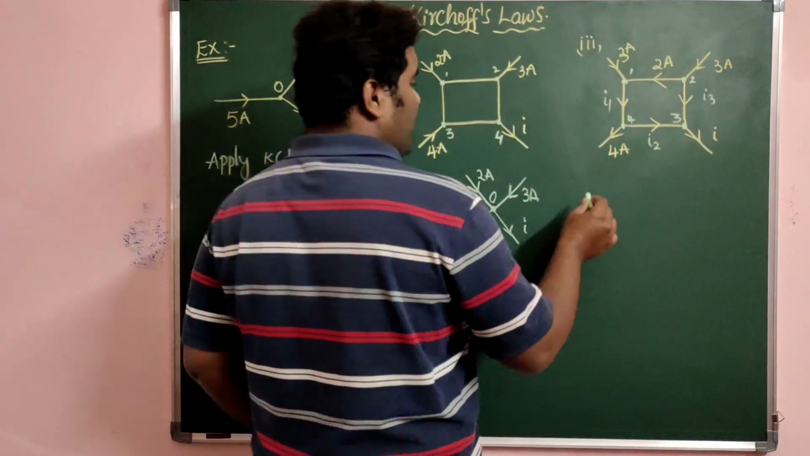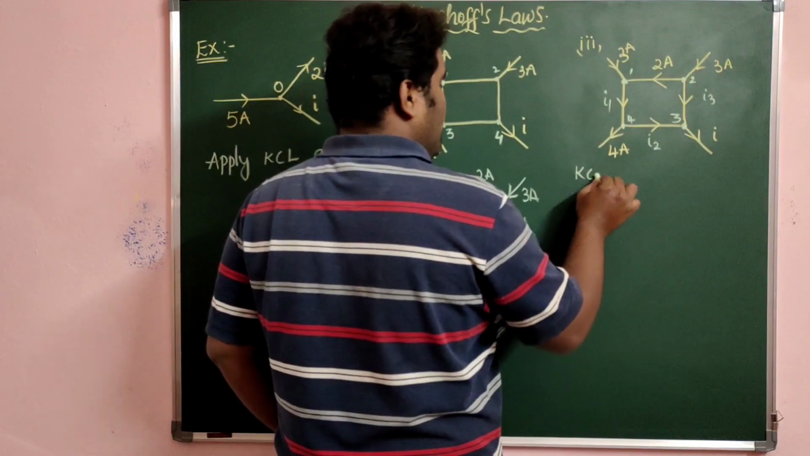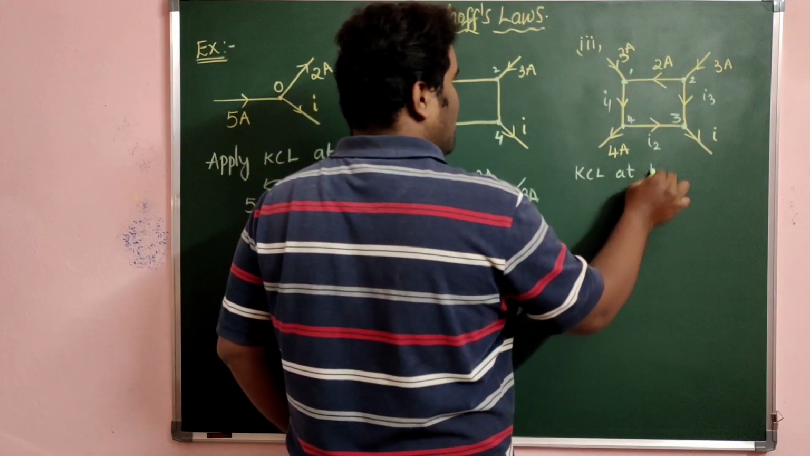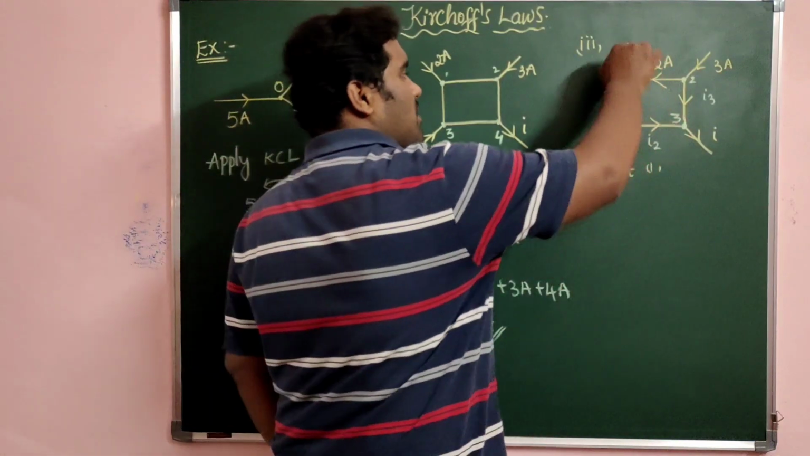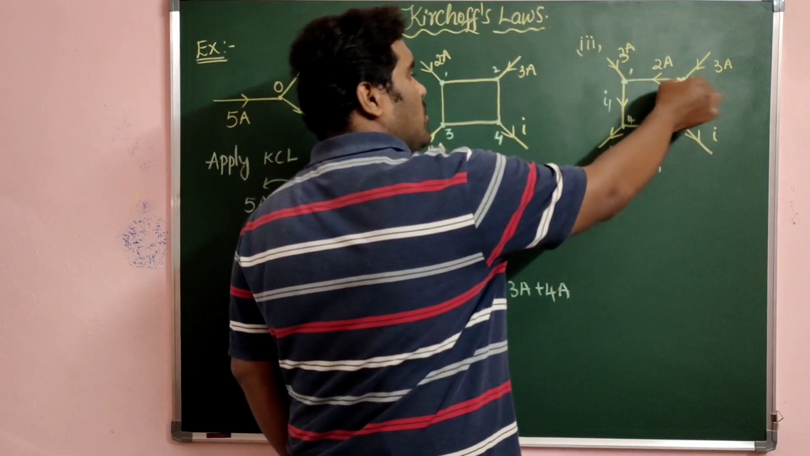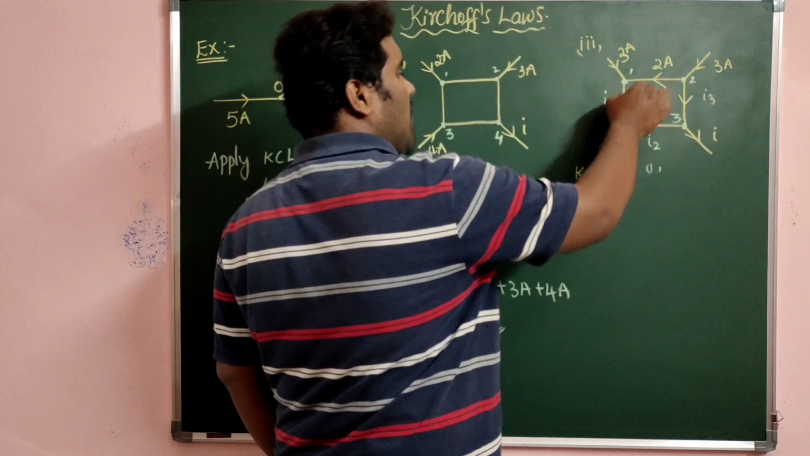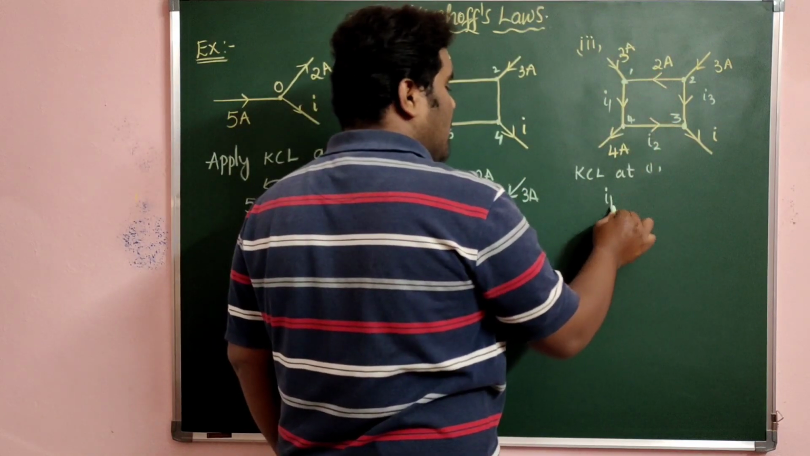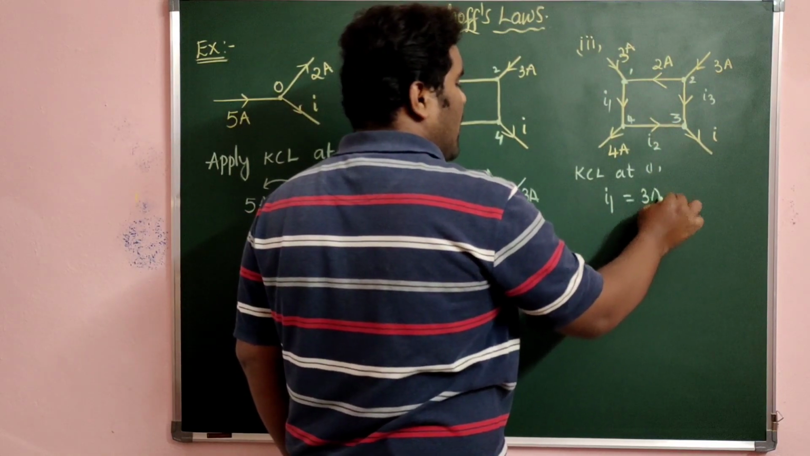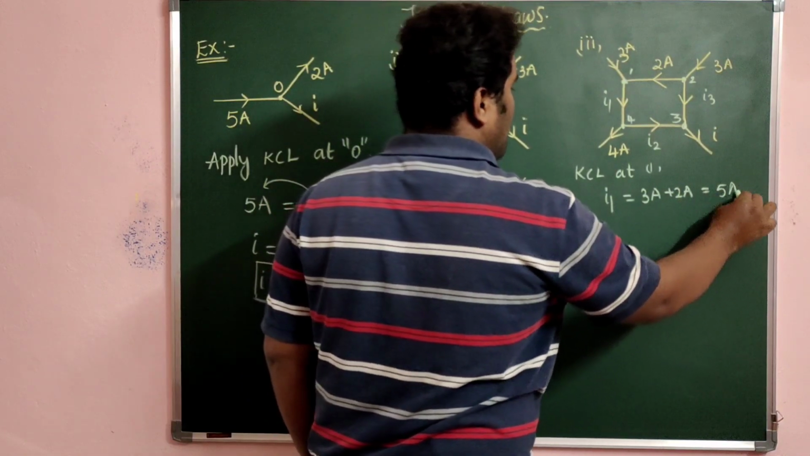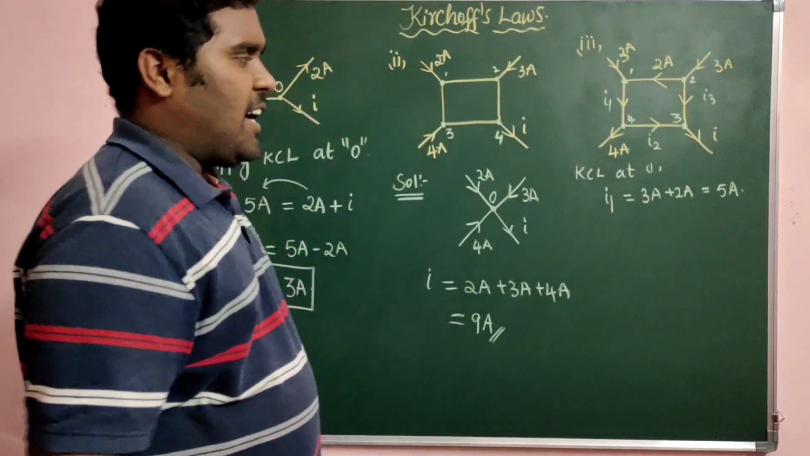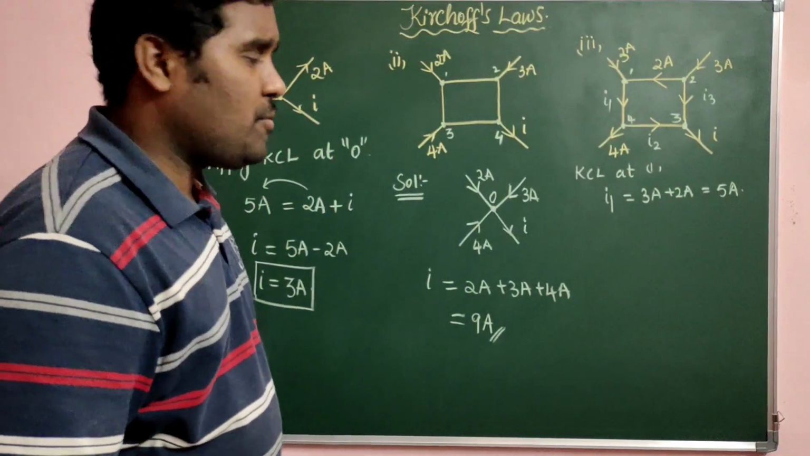See here. KCL at junction 1. How much is coming? 3 ampere is coming. 2 ampere is also coming. Therefore I1 is leaving. So 3 ampere plus 2 ampere equals 5 ampere. So done. I1, the first unknown current, we got it as 5 ampere.